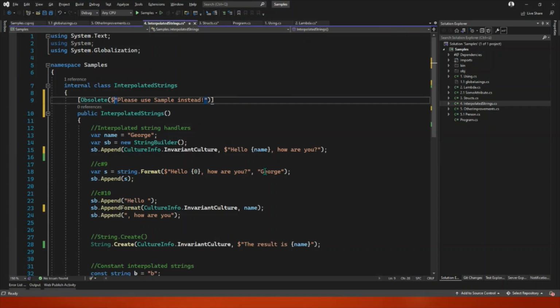Now we can do that, and we can have here a name of, I don't know, let's name it samples. Do I have something? Samples, and then whatever, this one, other improvements.